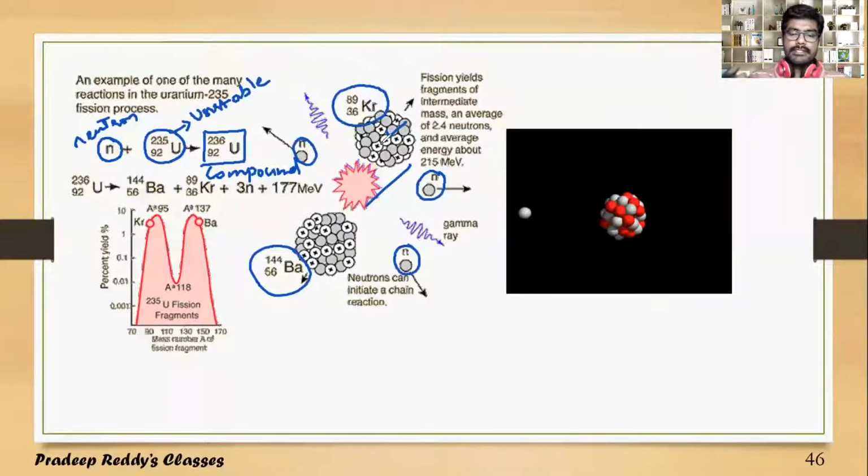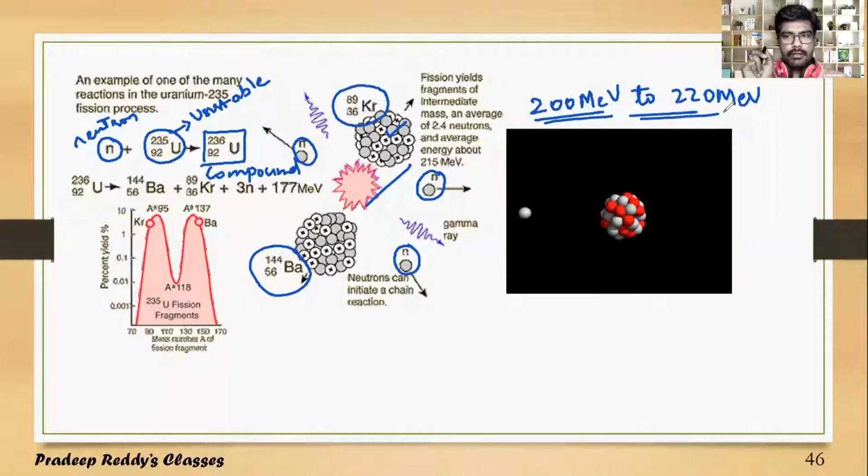So whenever such a process takes place, a very high amount of energy is released, nearly 200 million electron volt to 220 million electron volt. And this 200 MeV to 220 MeV of energy is practically utilized in the production of nuclear energy in nuclear power stations.